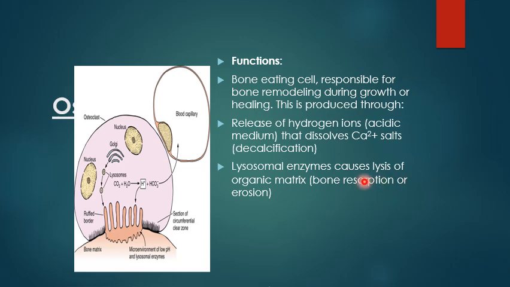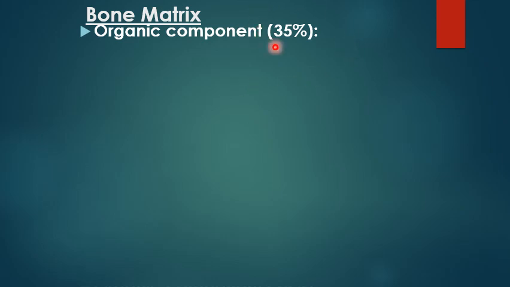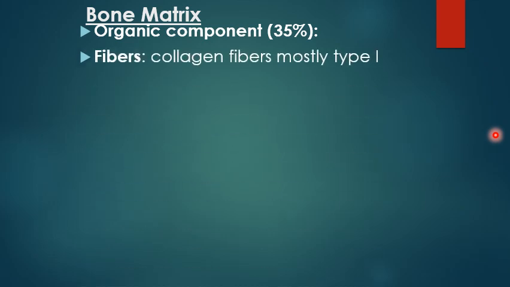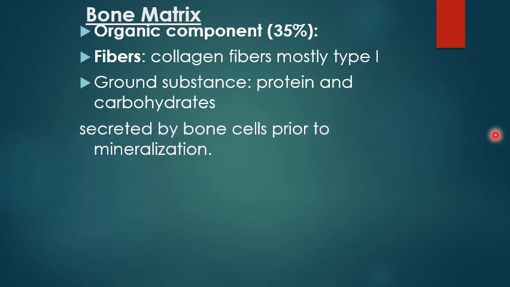Lysosomal enzymes cause lysis of the matrix, and hydrogen ions cause acidic media that take calcium from the bone to the blood. The bone matrix, which is about 35% organic components, is formed of collagen fiber type 1, which is the strongest type of fiber. The ground substance is formed of protein and carbohydrates.